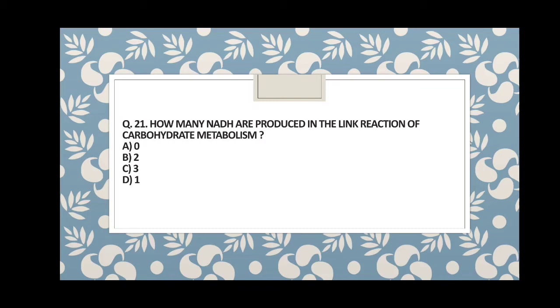So guys, which of the following answers is correct? A is 0, no NADH produced. B is 2, C is 3, D is 1. So guys, the very direct answer is B, that is 2. 2 NADH molecules are produced in the link reaction of carbohydrate metabolism.